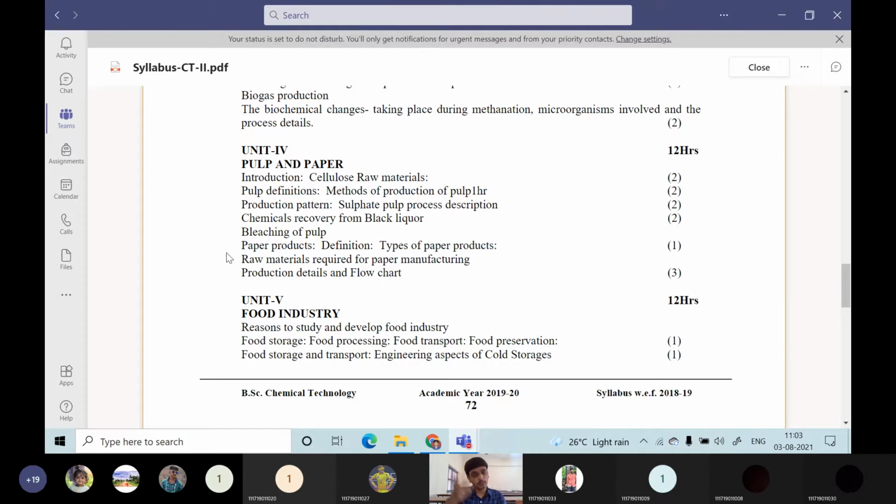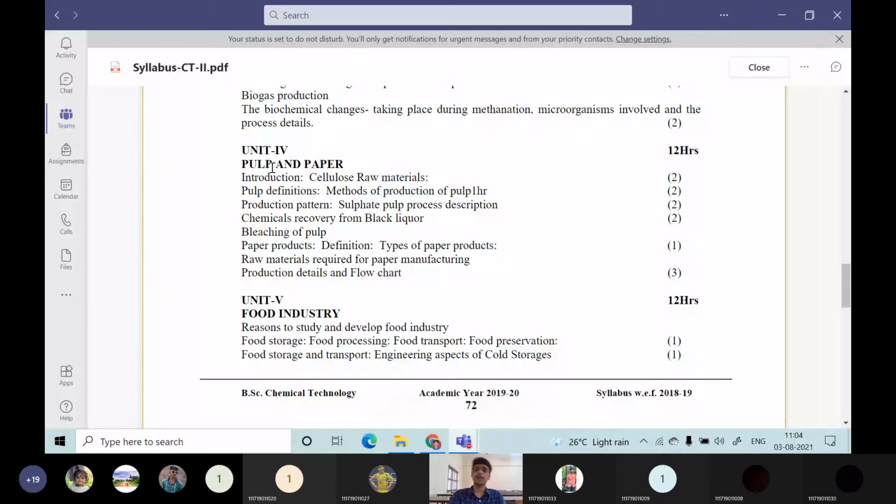Whenever you are preparing some juice, the juice liquid comes out and the pulp remains. This type of setup will be there in the pulp industry. The maximum amount of lignin will be separated in the pulp manufacturing, whereas the cellulose from the wood or bamboo or something else will be retained there. That is called pulp. After formation of that pulp, it will be arranged in a mat structure. That is called paper. So the first part will be the pulp industry, the next part will be the paper industry.